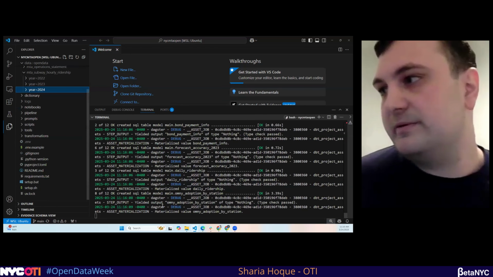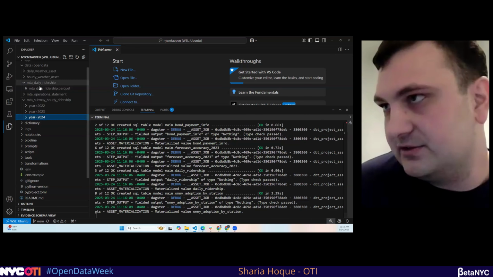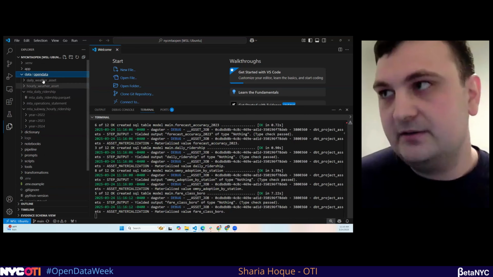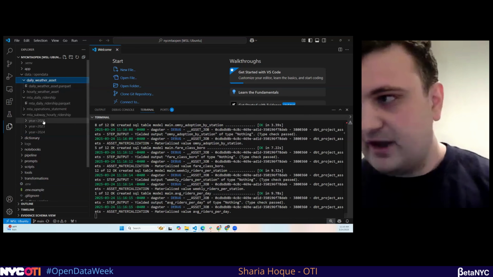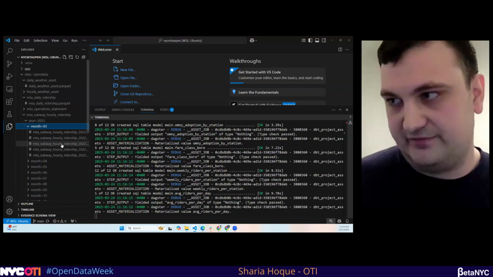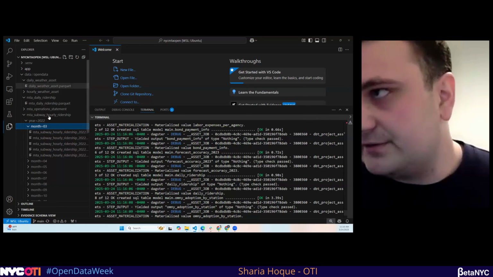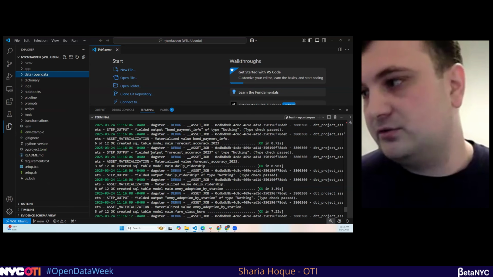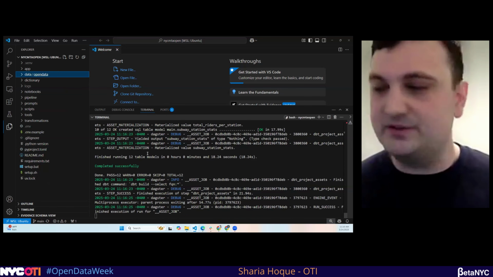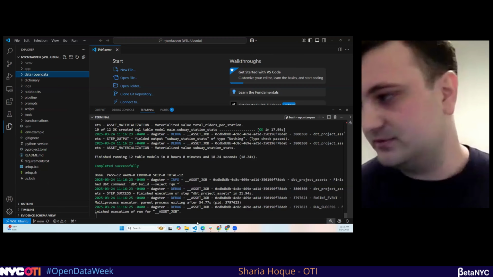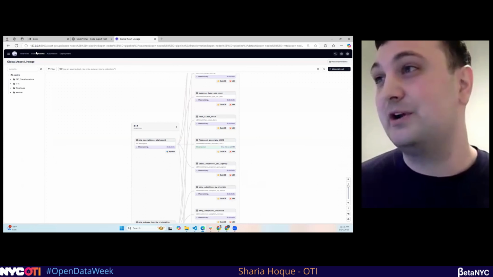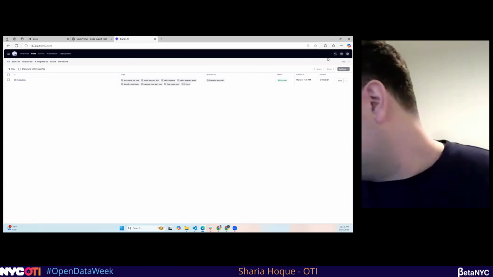So now we've downloaded all the data into our local files in the open data folder, where each data set is a Parquet file or a collection of Parquet files if they're very large. Then we're using DuckDB, which I'll show in a sec, to run a transformation pipeline. It already ran, in about 54 seconds.